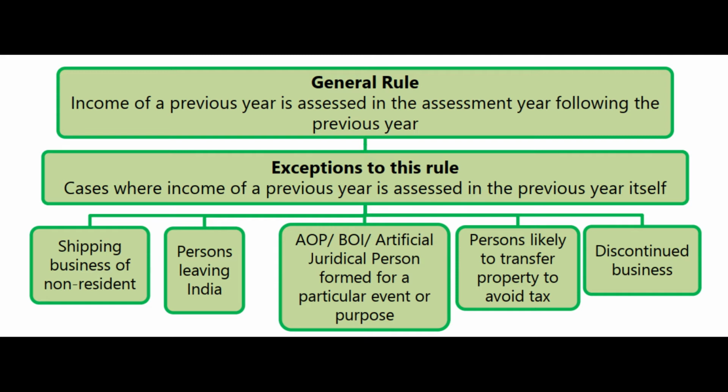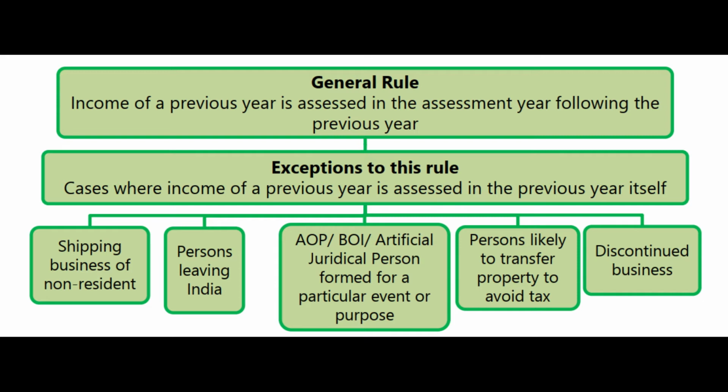So, it has earned income in India by taking goods from India, which means there is certain income which has been earned in India. Though it is a non-resident, where from it has earned the income? From India. How do we know it has earned income from India? Because it has come to Indian port. If it just comes to Indian port and leaves, or if it just comes to Indian port and only unloads, there is no income there that is coming from India. But if it is coming to an Indian port and loading the goods and taking somewhere, means what? The freight charges that are going to be paid by somebody from India is going to be the income of that shipping business. This is the general example we are taking.